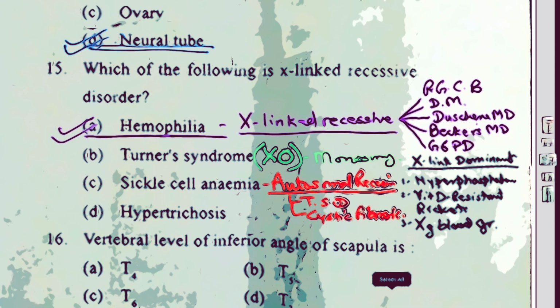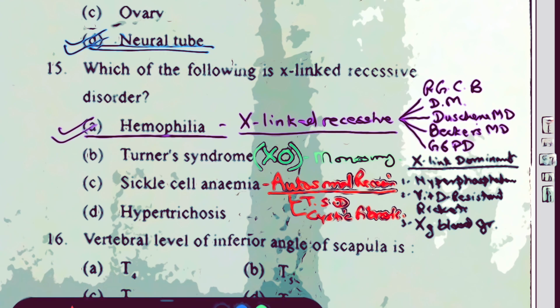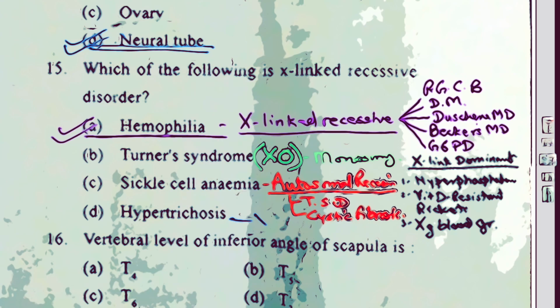Then hypertrichosis pinna, it actually is called. Hypertrichosis pinna is when you have an excessive amount of hair on the pinna, and this actually is a feature found only in males. This is actually a Y-linked disorder. I hope you got the answer now. So hemophilia is the X-linked recessive disorder.